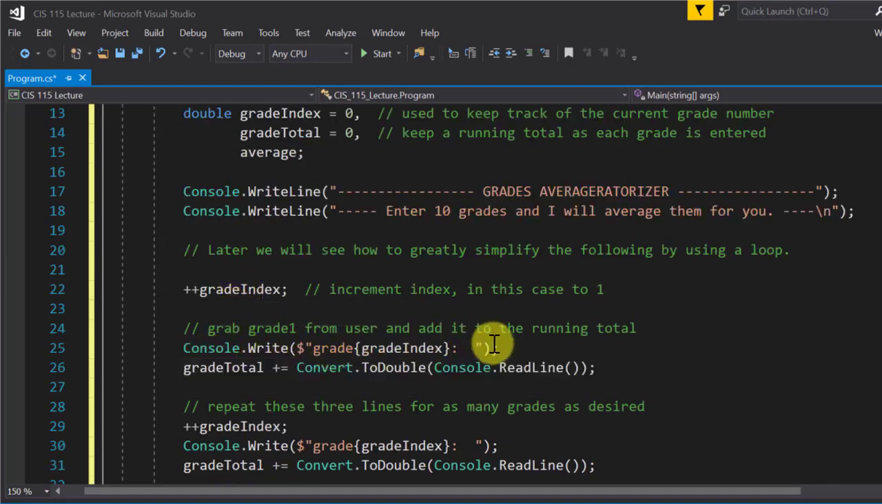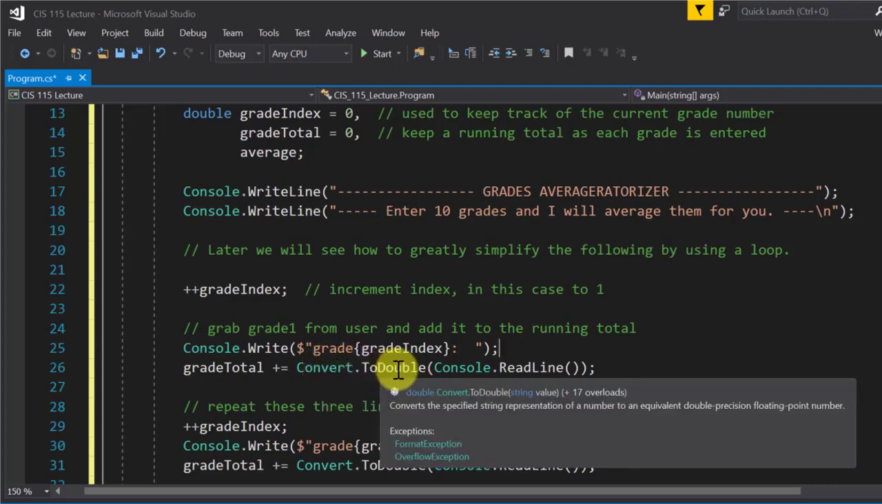Now, I've adjusted this line slightly, using string interpolation. So it's going to print out grade, but then it's going to grab the value in grade index right above my cursor here. So it's going to put 1 there. It's going to print out 1 there. All right. So the great thing about that is I don't have to put the number in anymore. In the last version, I hard coded the number. But here it's going to automatically figure out what grade number I'm on and print it out for me.